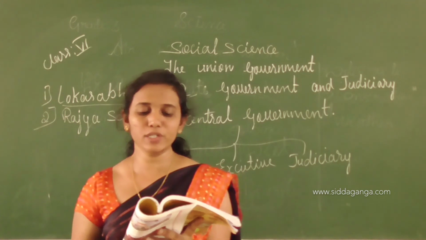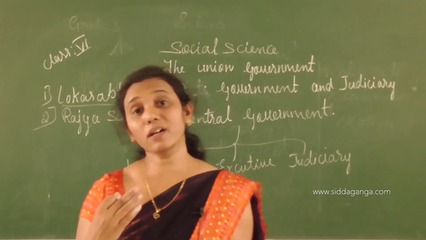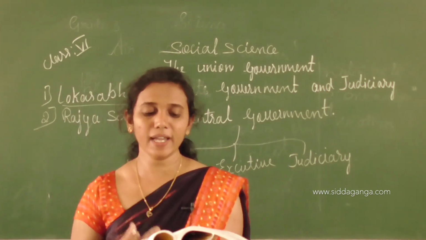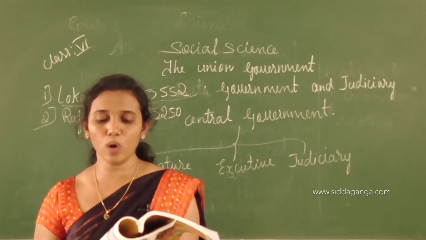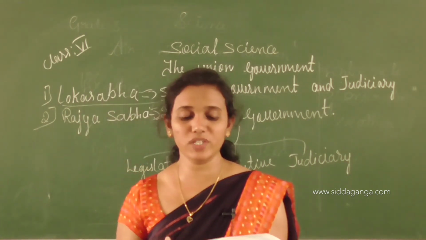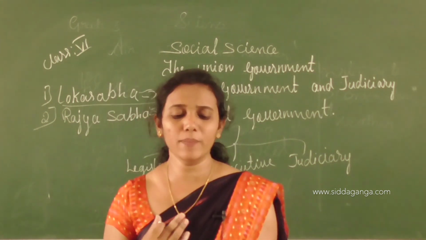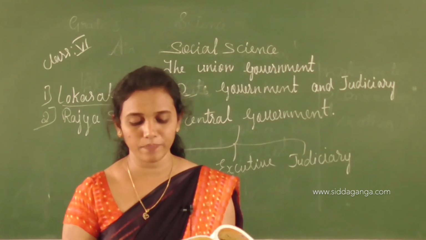Next we talk about the Supreme Court, children. Under our constitution, we have a common judicial system for the entire country. This promotes national unity. The highest court of law in India is the Supreme Court. It consists of the Chief Justice of India and 25 other judges. They are all appointed by the President of India. The Supreme Court is in New Delhi.